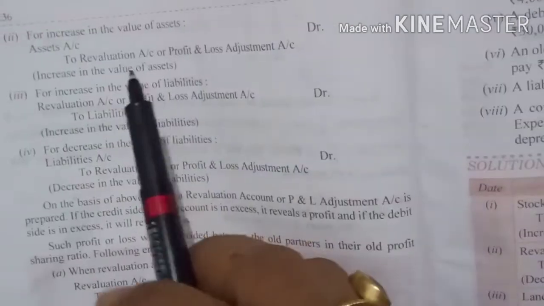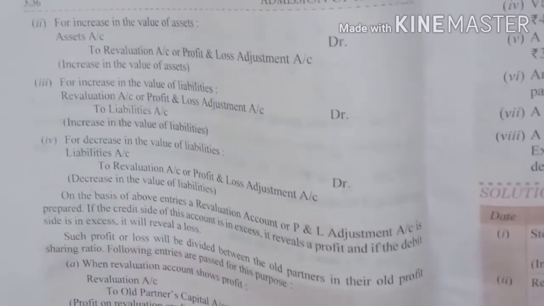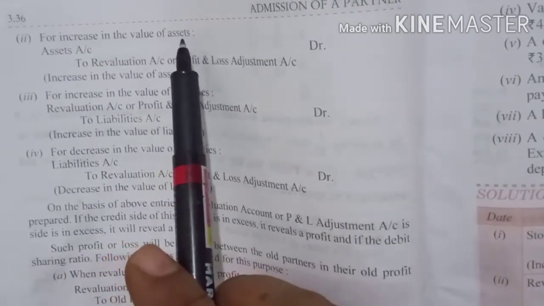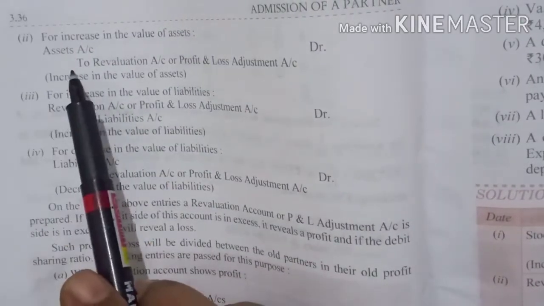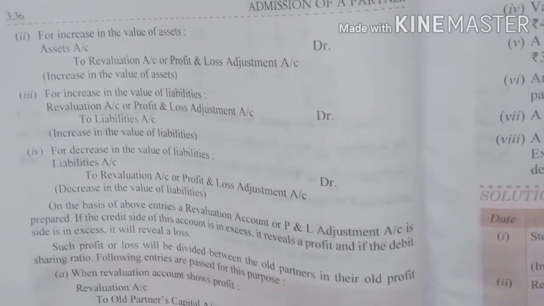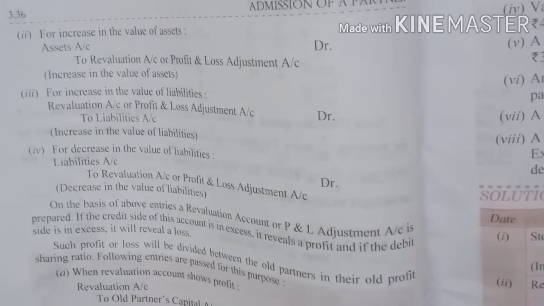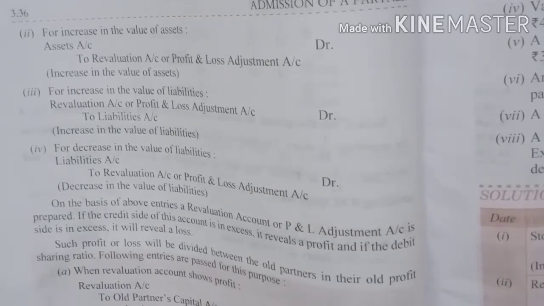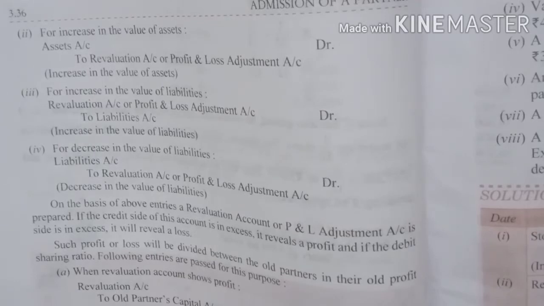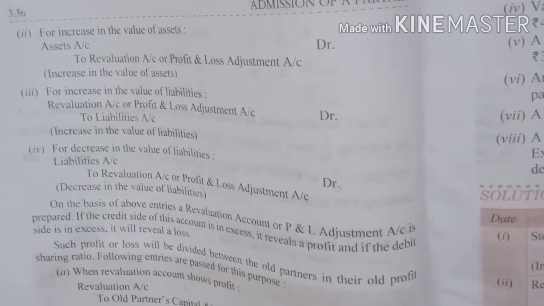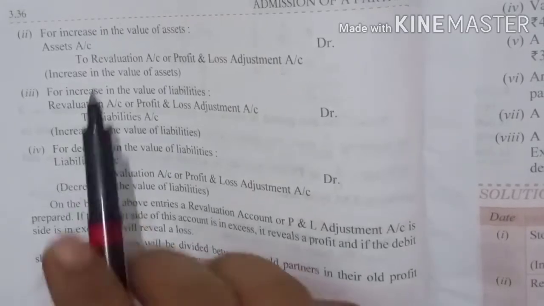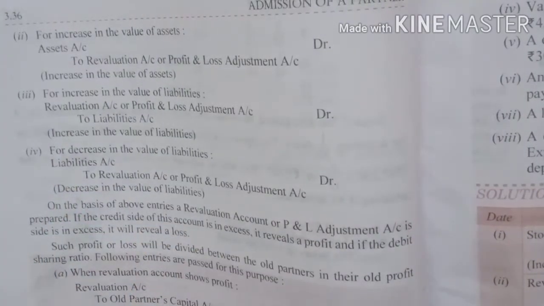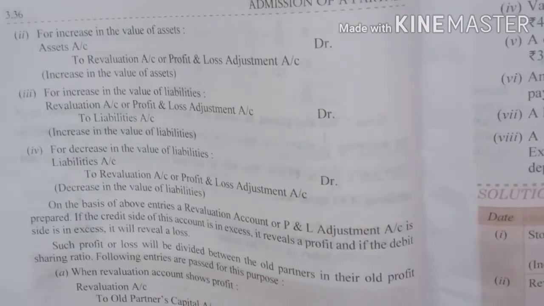Now let's understand the next entry for increase in the value of assets. If the asset's value is increasing, what will be the journal entry? We are adding to the asset, right? Asset is debited, and now we are increasing it. When we want to decrease it, we credit it. When we want to increase it, we debit it. So asset account debit to revaluation account. Why? Because of the increase in the value of asset.